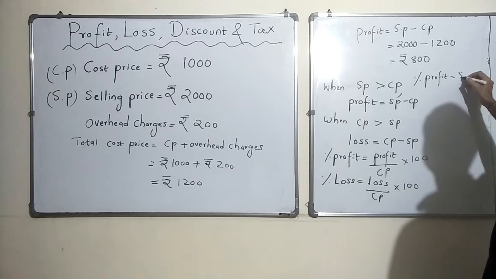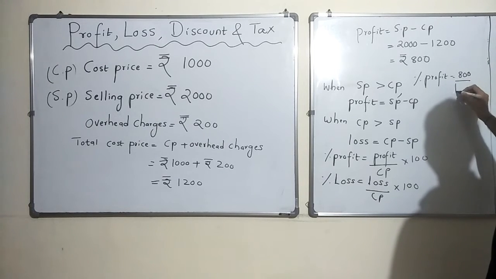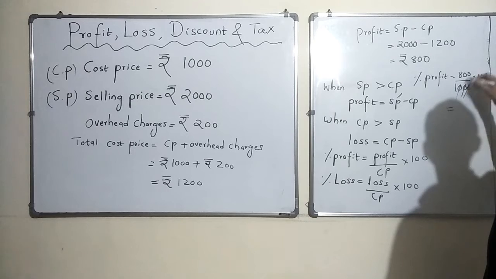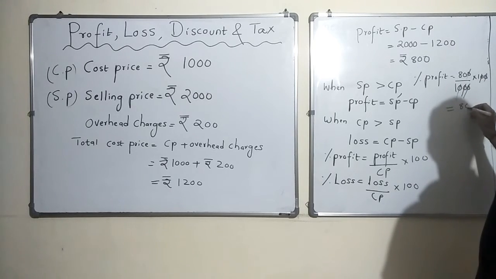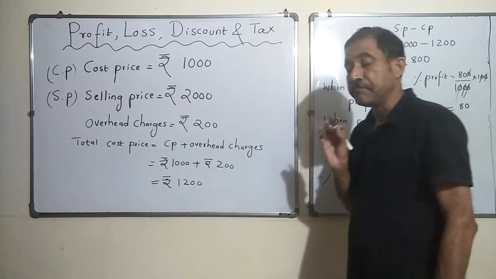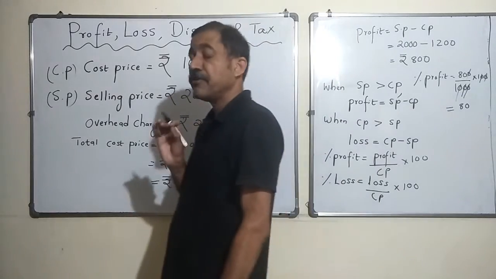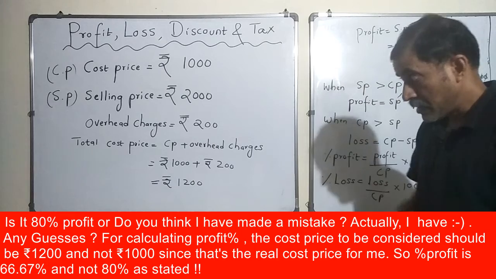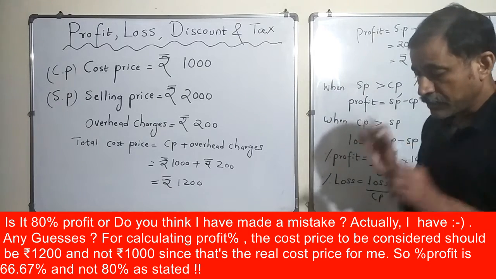How much is the profit? 800 by cost price, that is 1000 into 100. Okay, so how much am I making? So it is 80% profit. So still I am making 80% profit. My profit percentage is 80%. All right. So this is the story on the second day.